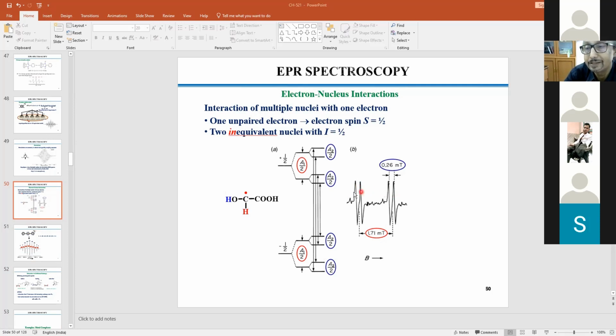This is the direct interaction, 2 lines. And the hyperfine constant, the gap between these 2, is 1.7 millitesla. But each line is then split further by this proton, which is 1 bond away, and here you can see the splitting hyperfine constant is 0.26 mT. So almost